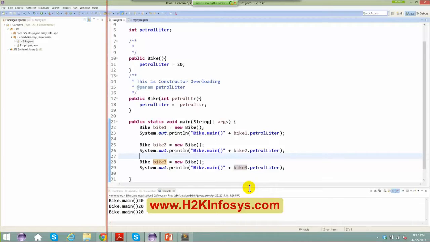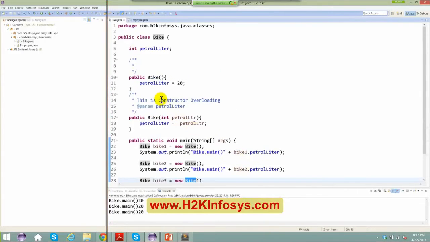It is going to be still 20, because the moment I say new Bike, it is again going to call my default constructor, that is the constructor with no argument.